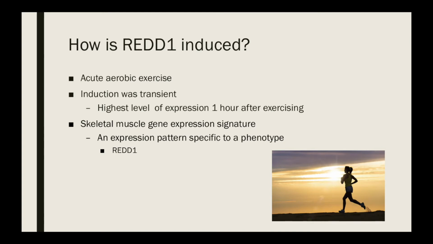The genes that RED1 then goes on to regulate produce proteins that are responsible for a number of things, like the creation of more mitochondria and an increase in oxygen capacity for muscle cells. Both of these things ultimately allow for muscle activity to be sustained over a longer period of time. Since RED1 is regulating a number of genes that all share the same common purpose of increasing muscle productivity, it is said that RED1 is regulating the skeletal muscle gene expression signature.